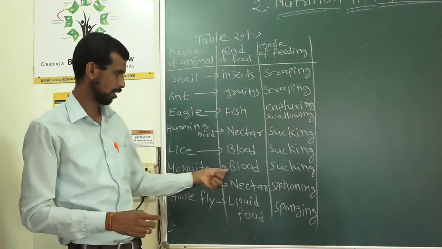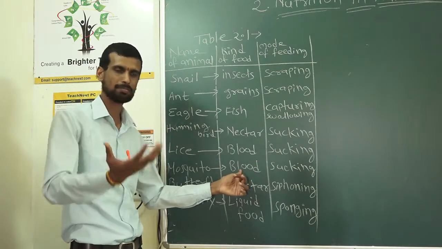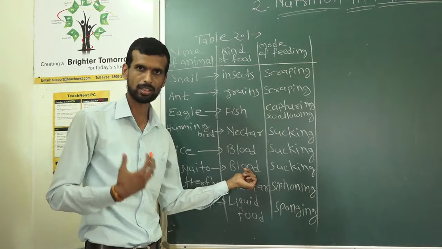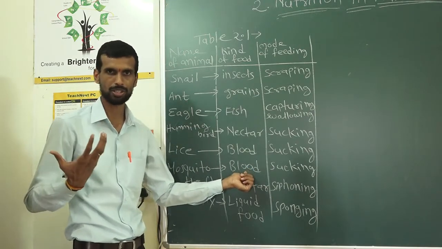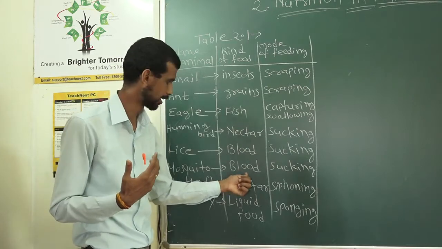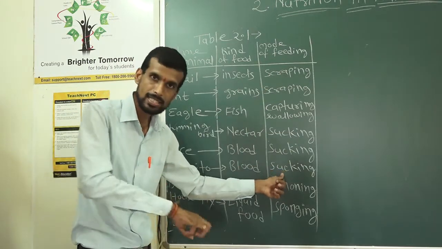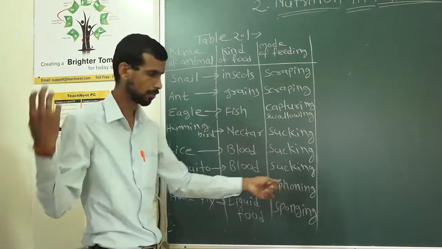Then mosquito, again the food is blood. Actually, the mosquito requires blood for another reason, for the reproduction process, but still we are considering blood here, and the mode of feeding is sucking. Okay, creating a vacuum and sucking.